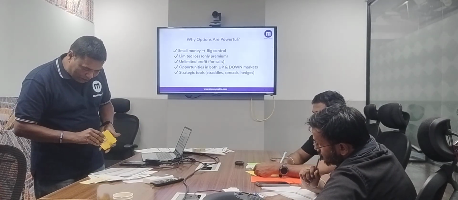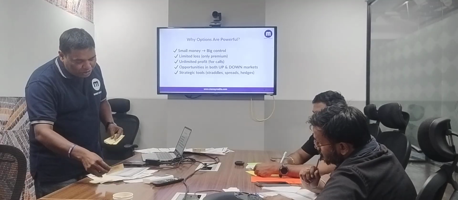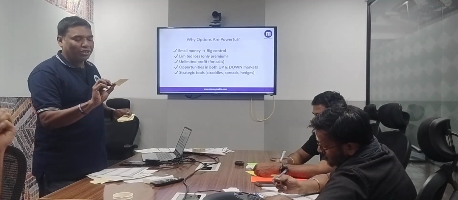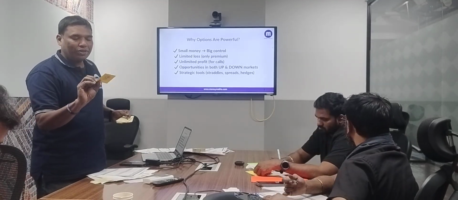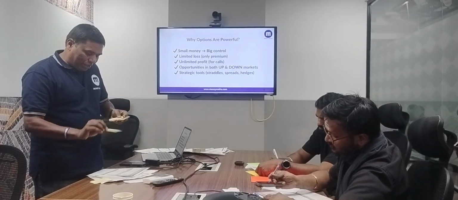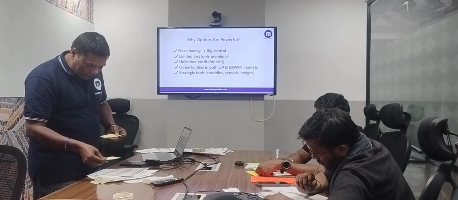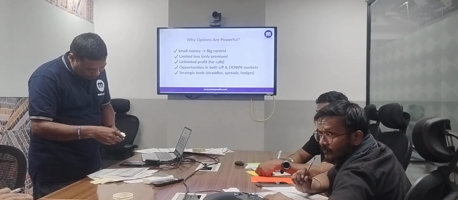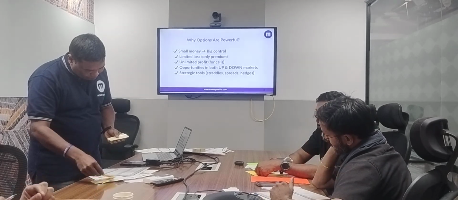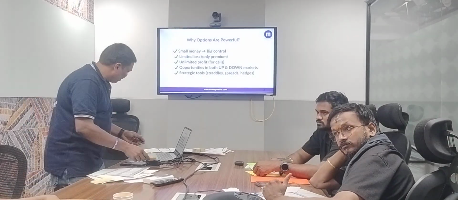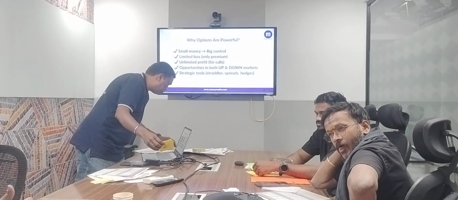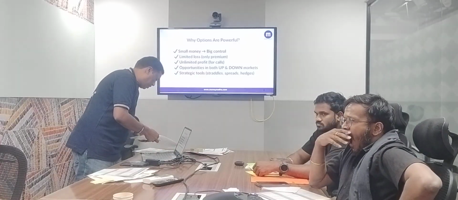Here the stock price today is 10 rupees, for example. Number of shares is in multiples of lots: 100, 200. We are paying for that.